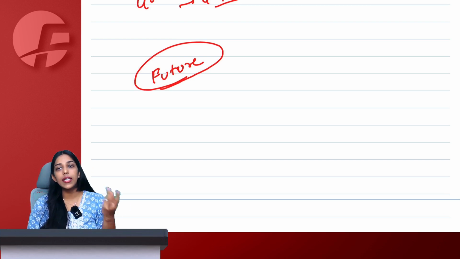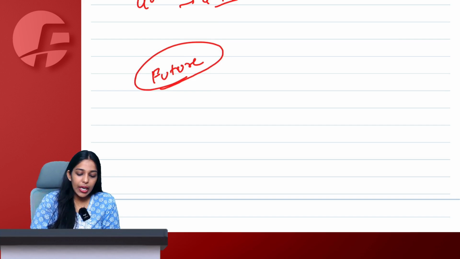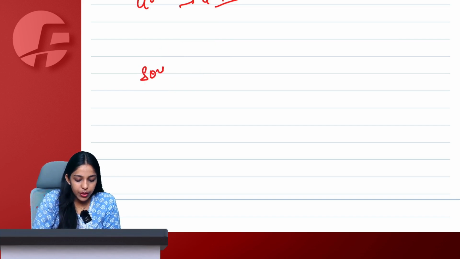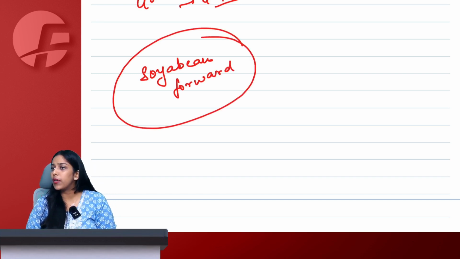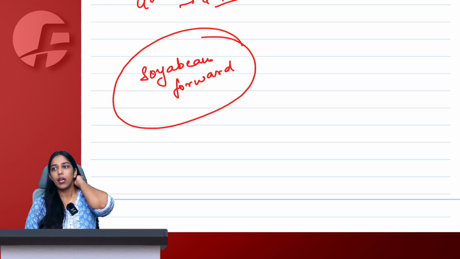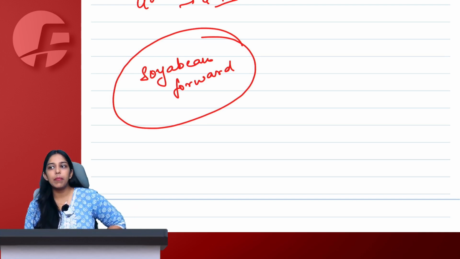So here we say there can be two possible final results out of it. Today I enter into a soybean forward. I enter into a 3-month soybean forward. I hope you all know what is forward and future. Tell me. If no, then you will study all of these things in AFM, Advanced Financial Management. You have an entire chapter about derivatives, but I believe being CA, CMA students, you have some idea about what is forward or future. If no, I will simply give you an overview.